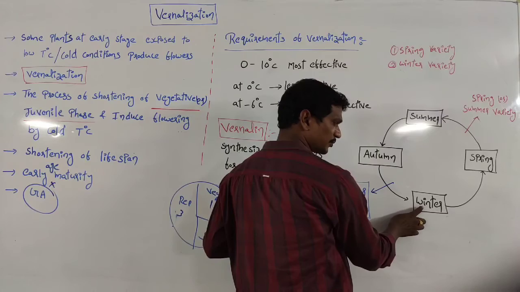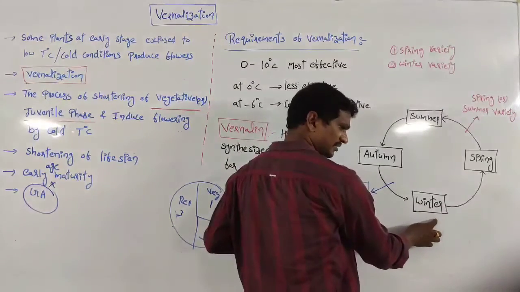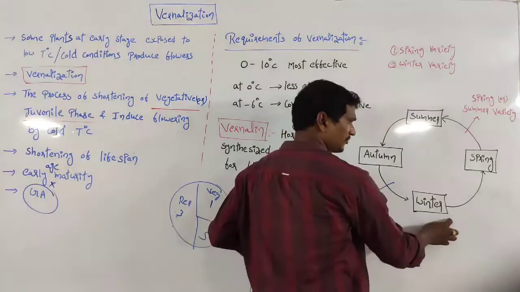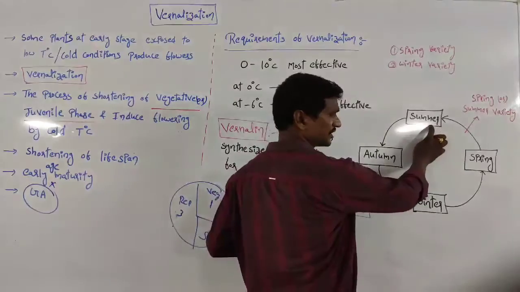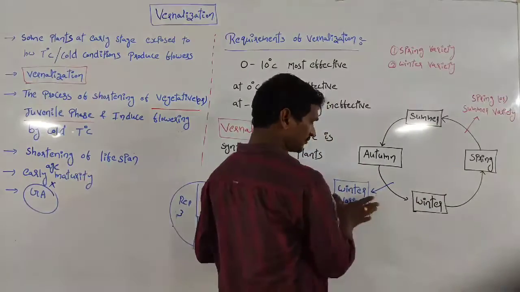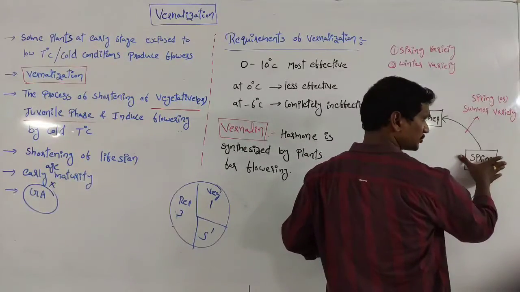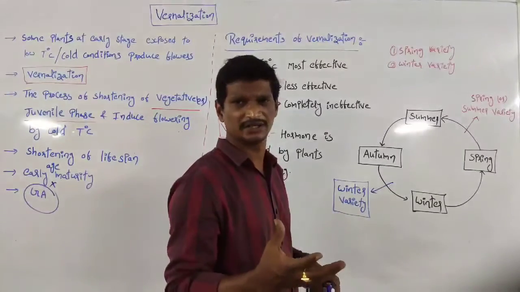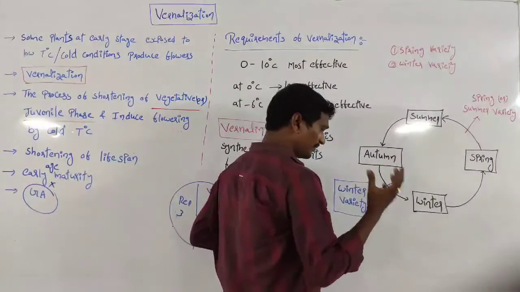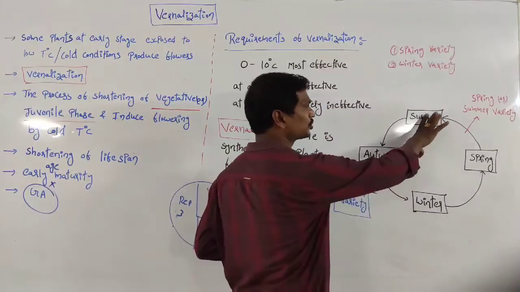Again, if the plants are exposed to the cold condition, flowers are produced, and after that flower production, yield is produced. So what I am telling here is, if the winter varieties are planted within the spring season, more time is taken. But if the winter varieties are planted just before the winter season, within a short span,